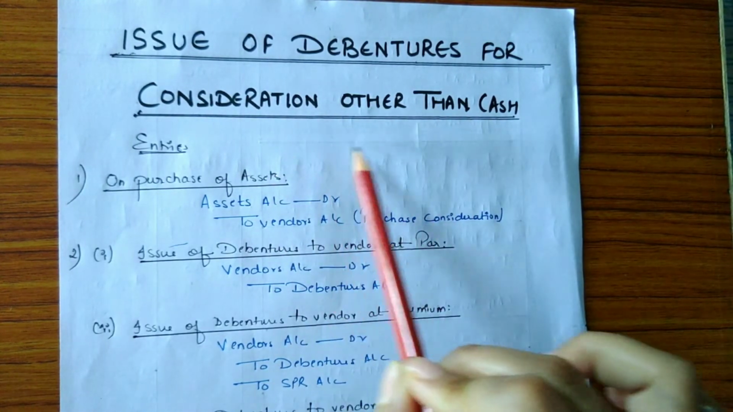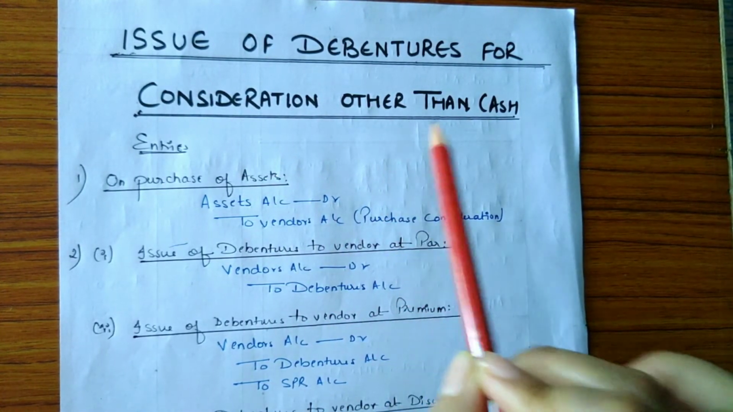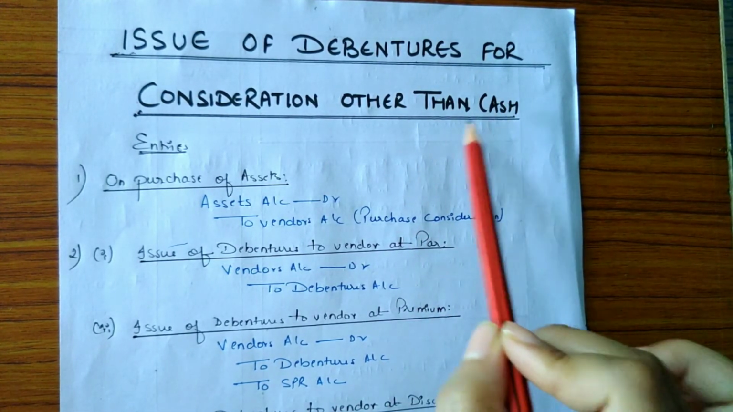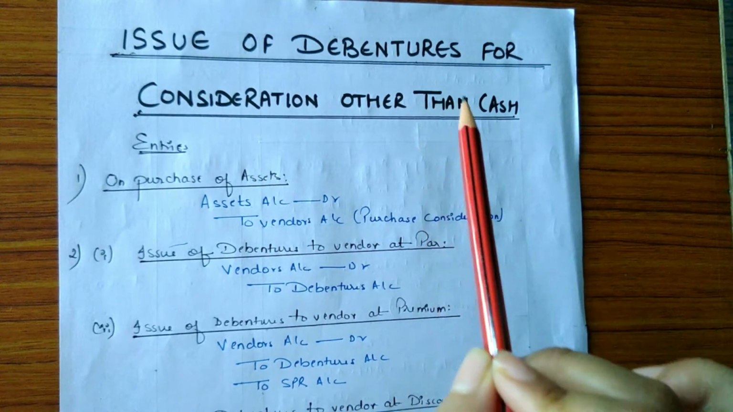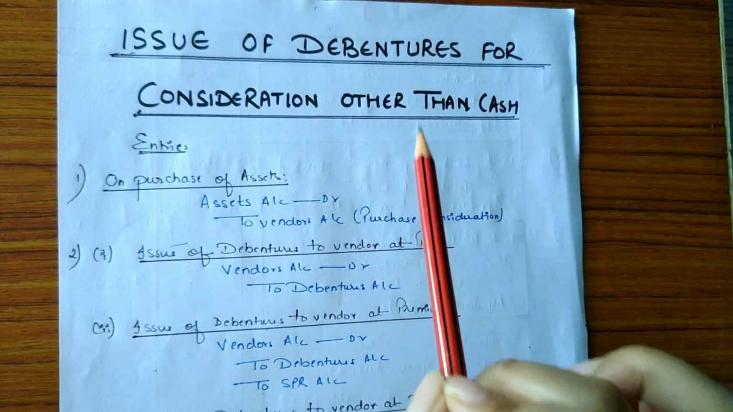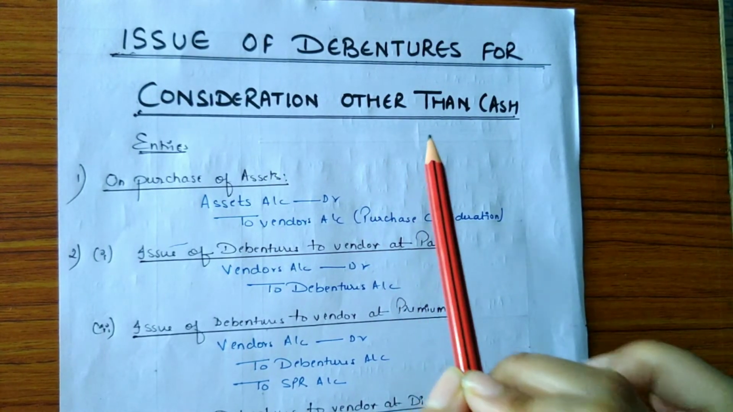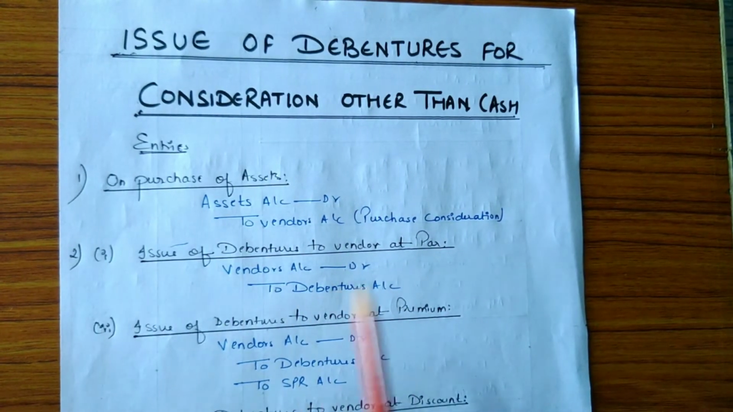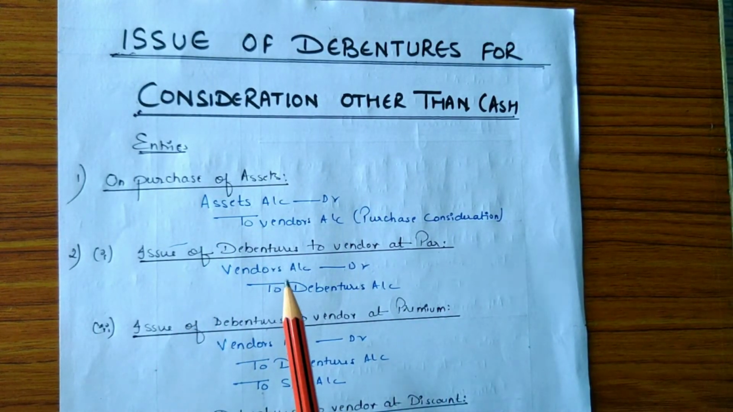This is very much similar to that of issue of shares for consideration other than cash, but the only difference is shares are issued at only par and premium, whereas debentures are issued at par, premium and discount. Now here are some entries which will be passed for this purpose.